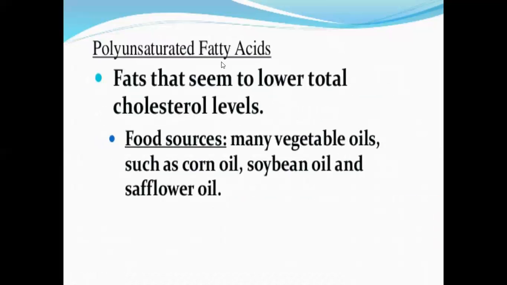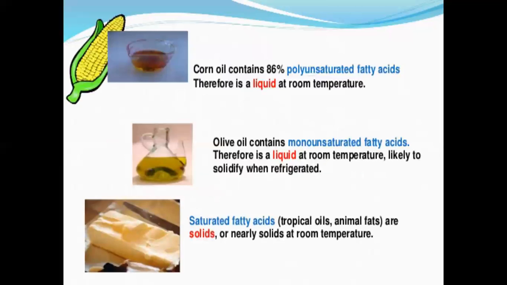Coming to the polyunsaturated fatty acids, these are fats that seem to lower total cholesterol levels. As we have seen in the previous slide, saturated fatty acids increase bad cholesterol, whereas unsaturated fatty acids lower the cholesterol levels in our body. So we have to go for polyunsaturated fatty acids. What are the food sources of polyunsaturated fatty acids? Many vegetable oils: corn oil, soybean oil, and safflower oil. So we have to prefer these oils in our food to be healthy and safe.